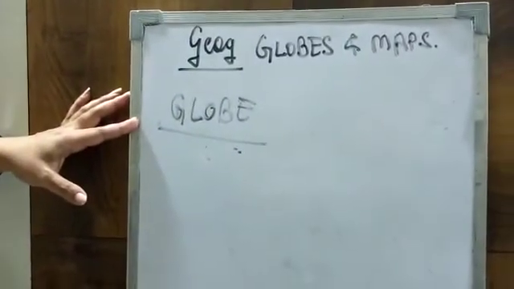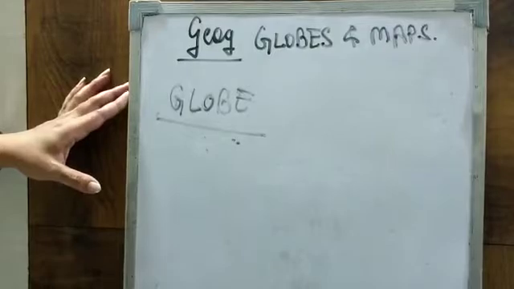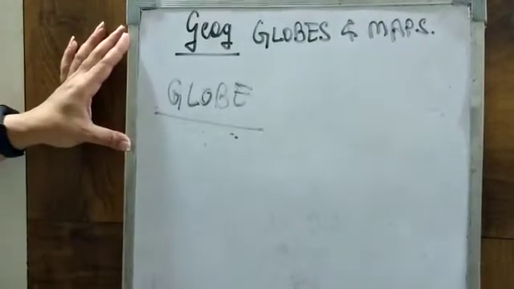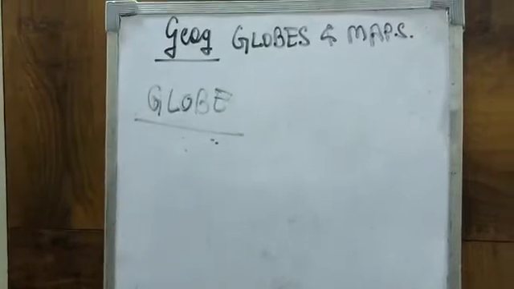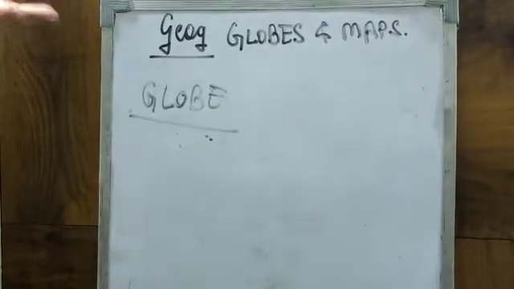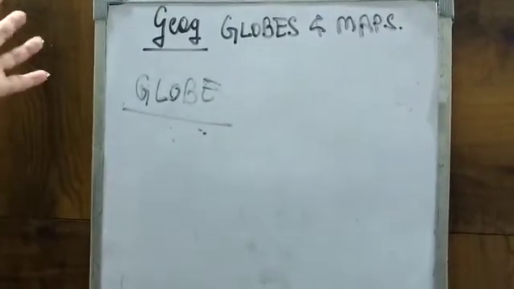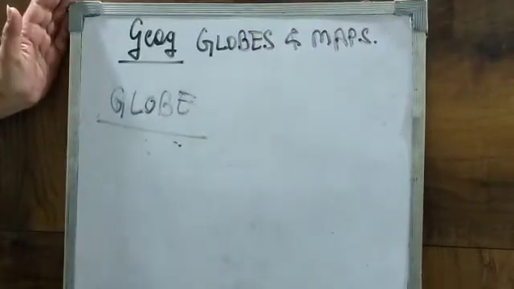As I told you, a globe is a model of the earth and it is very useful to us. But besides being so useful to us, it also has some disadvantages. The first disadvantage is that it is very difficult to carry. As you all know, it is not easy to carry a globe every time.